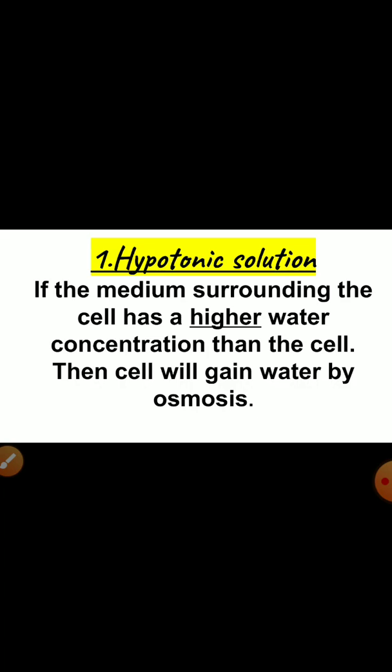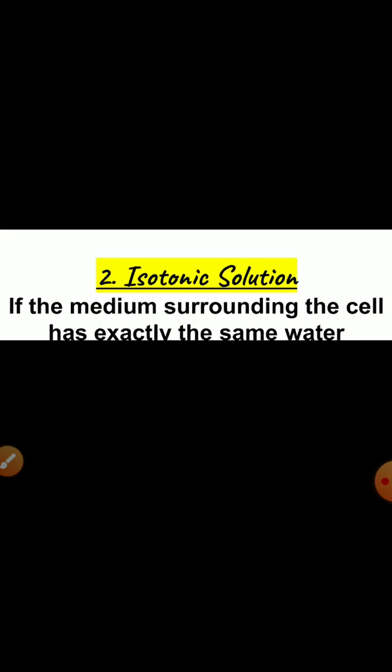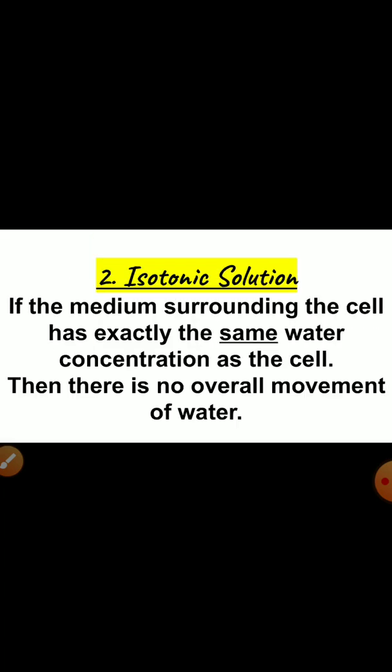First is hypotonic solution. If the medium surrounding the cell has a higher water concentration than the cell, then the cell will gain water by osmosis, and this type of solution is called hypotonic solution. Isotonic solution.